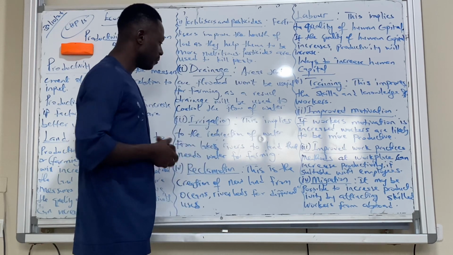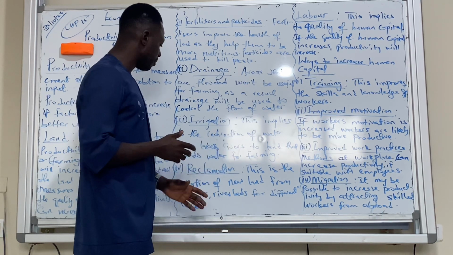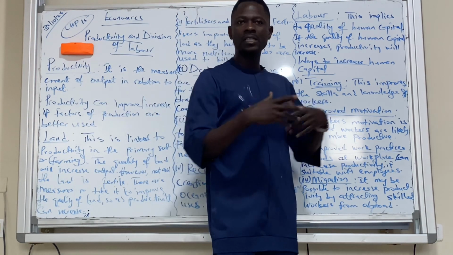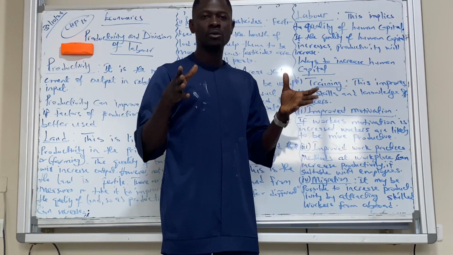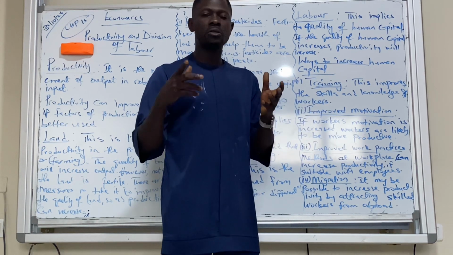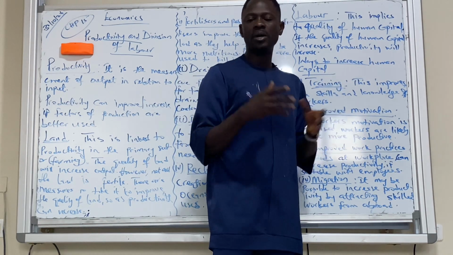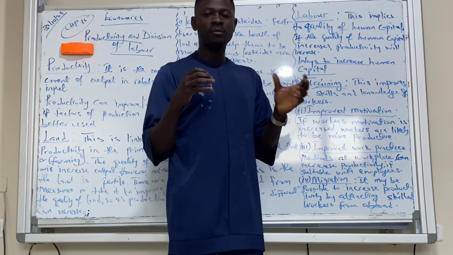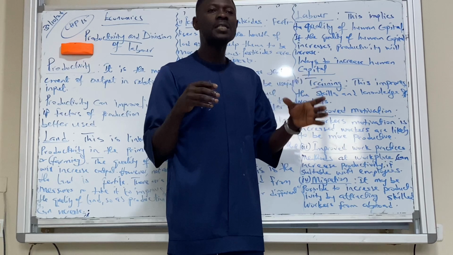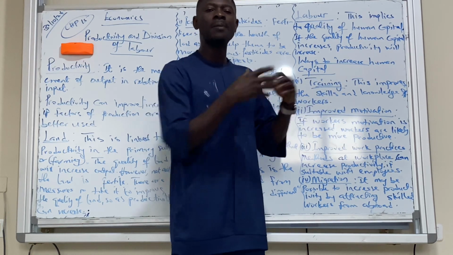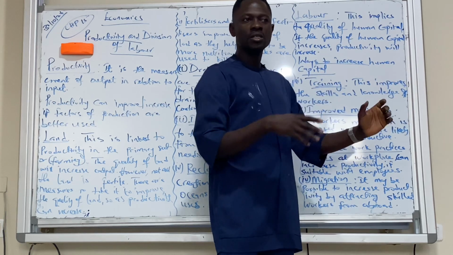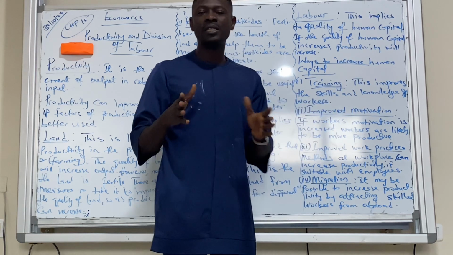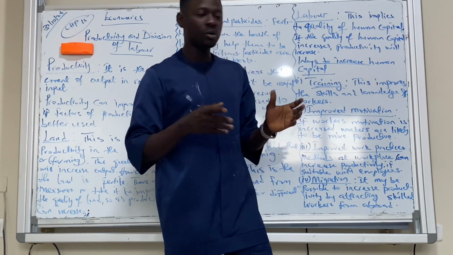Then we have reclamation. This is the creation of new land from oceans, rivers, and riverbeds for different uses. There are places like the ocean where we need to build factories, industries, houses and the rest. What we mean by reclamation here is that it starts being used for another purpose instead of just being abandoned to be filled with water. So oceans, rivers, riverbeds become a place that we could use as land. That's a new usage of land, and that's what reclamation is.